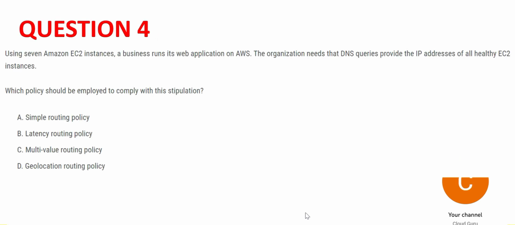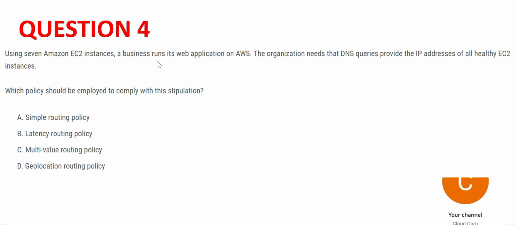It's a simple question for routing. Suppose there is a company called Intuit. It creates and hosts applications which are useful for tax filing or financial management. Its business is running web applications on AWS using 7 EC2 instances. So one instance, two instances, like this it goes up to 7 instances. And these 7 instances are used to host these web applications.